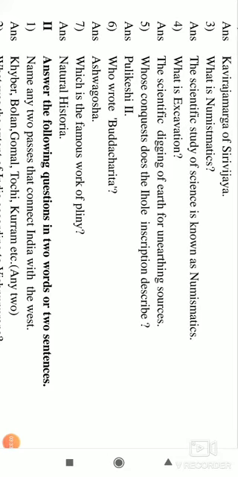Okay. So, whose conquest does the Aihole inscription describe? It is Pulikeshi II. There is the Aihole inscription. Aihole is a place in Karnataka. This inscription is found in Aihole, therefore it is called the Aihole inscription. Who made this inscription? It is made by Ravi Kirti, the court poet of Pulikeshi, which speaks about the battle of Narmada.